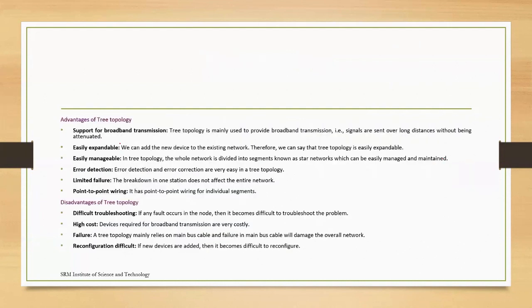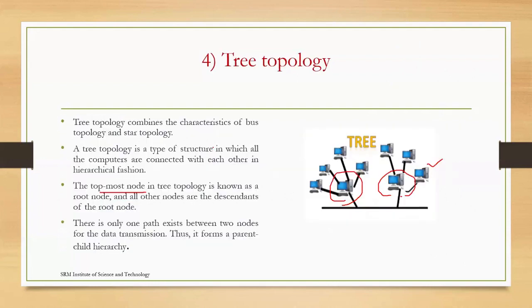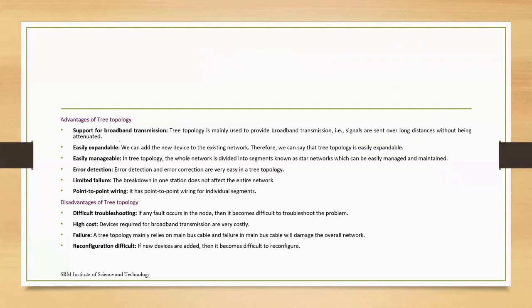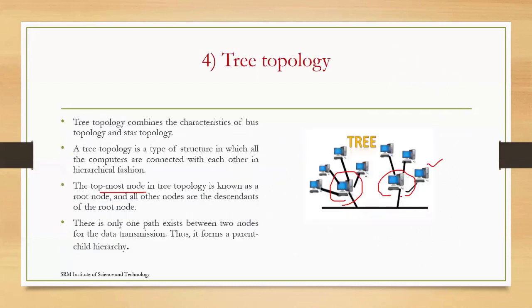And what are the advantages? It supports broadband connection, which the previous topologies do not. Here you can send signals over long distances without being affected. It is easily expandable and easily manageable because of its structured nature.